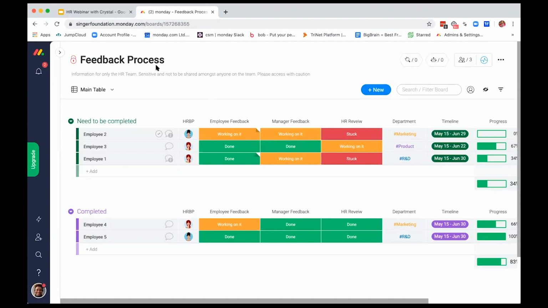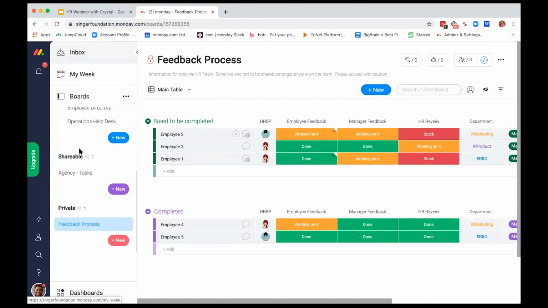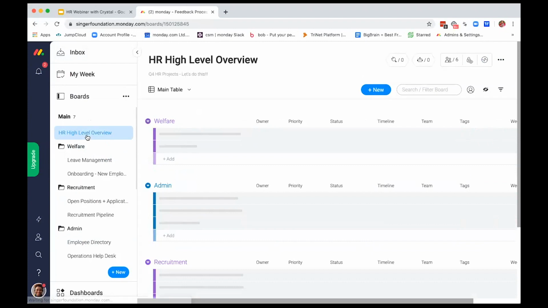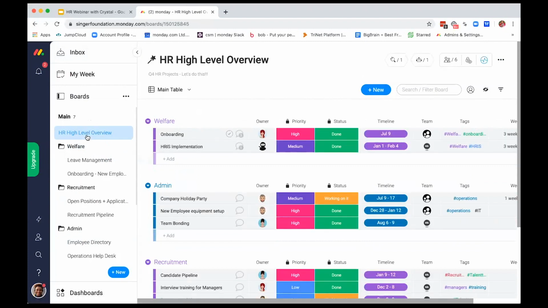Okay, so the board that we're going to start off with today is this HR high level overview. This board allows me to see the progression of all projects over the course of Q4. As you can see in each of these groups, I have these broken down into the different folders that you'll see on the left hand side. The line item here, onboarding, actually serves as a board on the lower level.